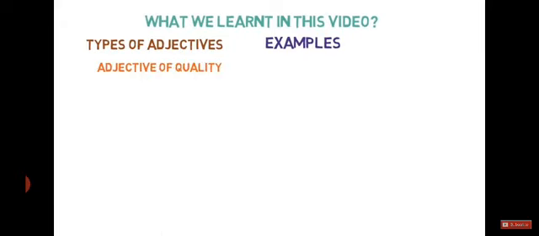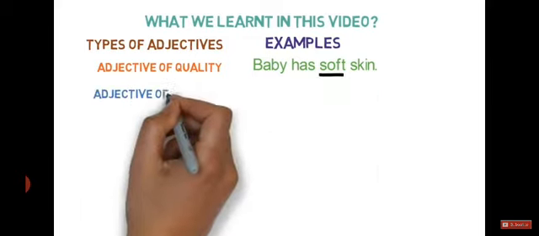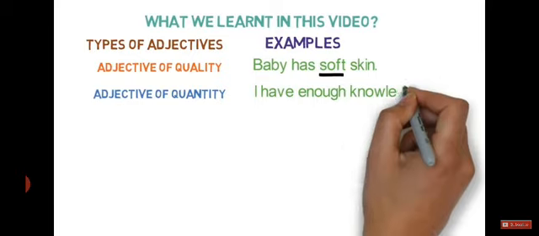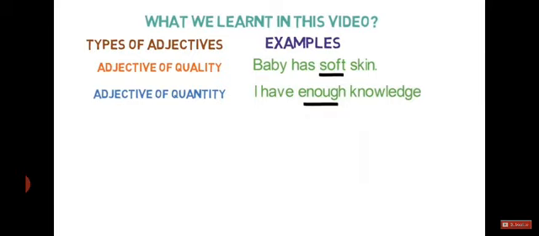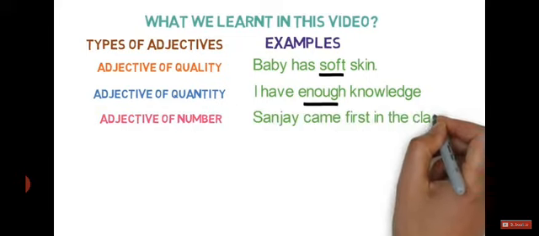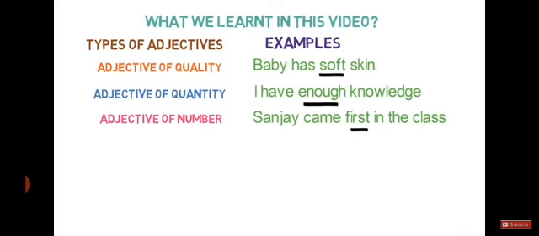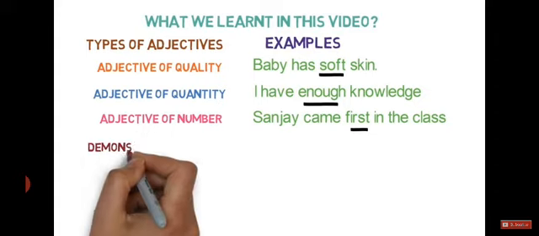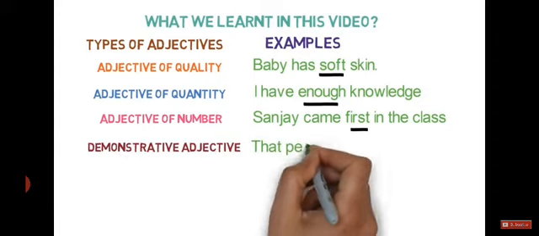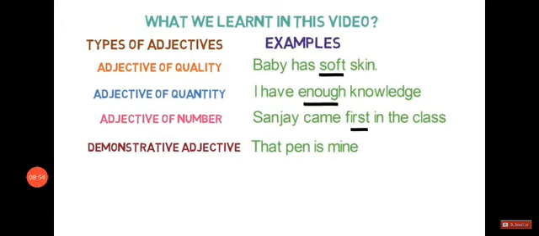Adjective of quality. Baby has soft skin. Here, soft describes the quality. Adjective of quantity. I have enough knowledge. Here, enough describes the quantity of knowledge I have. Adjective of number. Sanjay came first in the class. Here, first is the exact rank or number Sanjay got in the class. Demonstrative adjective. That pen is mine. Here, we are pointing out that pen.